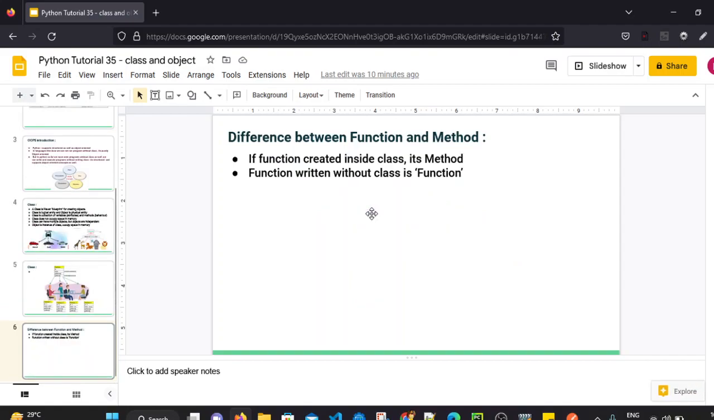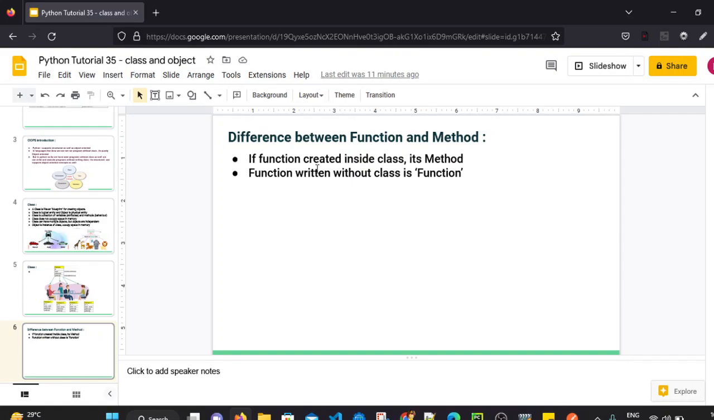In Python, we have frequently heard of function. We have seen the functions, right? Functions and methods are both basically a block of code which we can call multiple times. But there is a small difference between function and method. If a function is created inside the class, it is a method. So far we have created functions outside of the class. Whenever a block of code or function is written outside of the class or without the class, it is called a function, whereas if the function is created inside the class, it's known as a method.